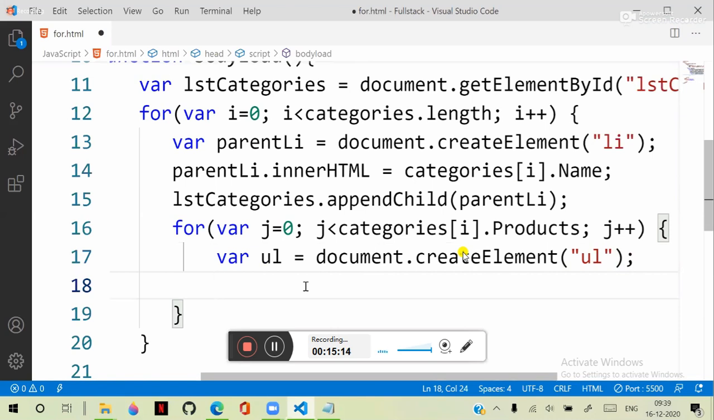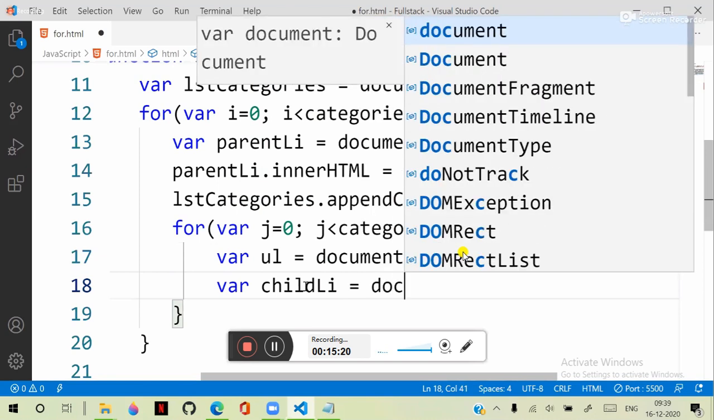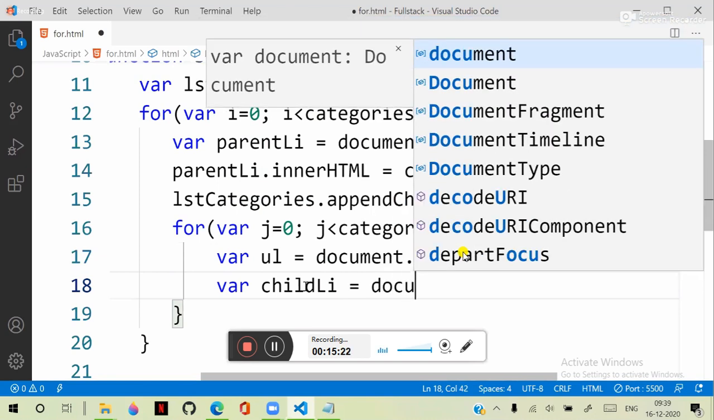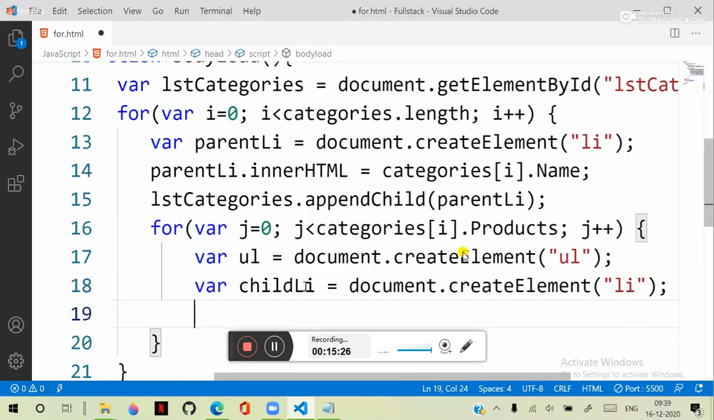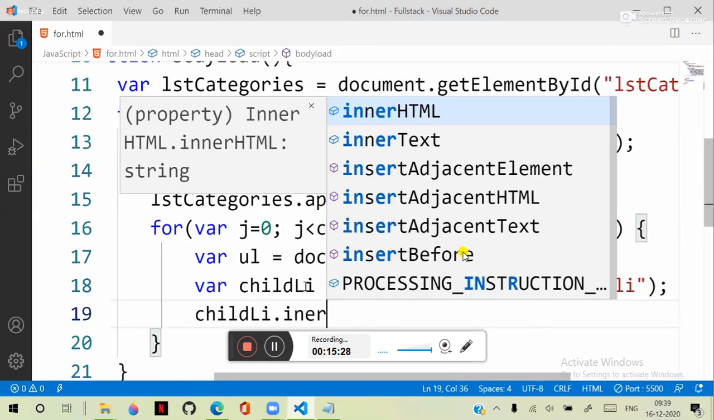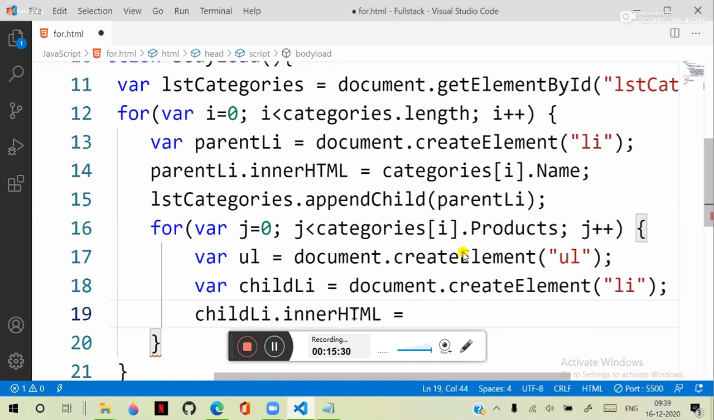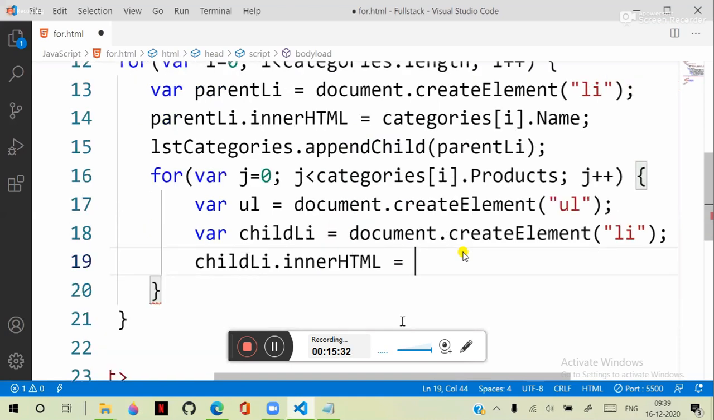Into this unordered list, we have to add a list item. That means var child li is equal to document dot createElement, li, list item. This child li dot innerHTML must contain the value of these products.